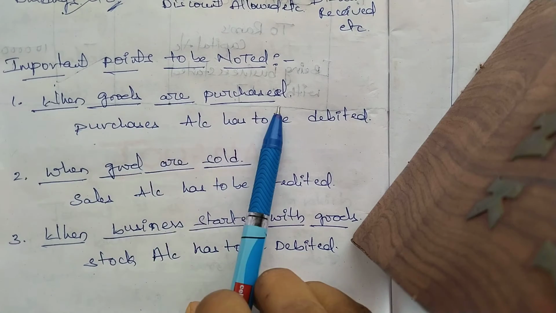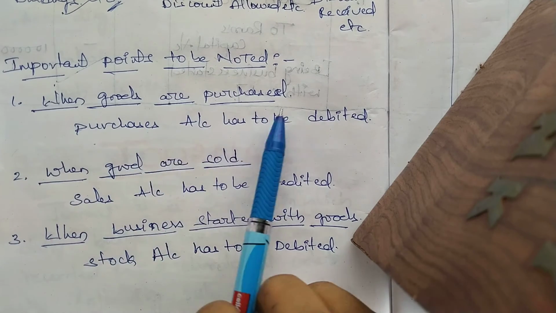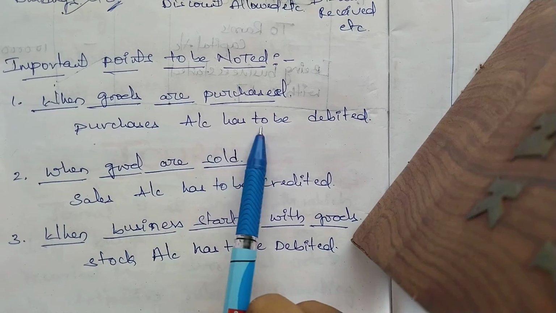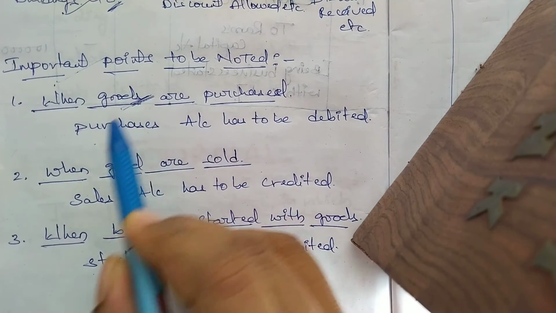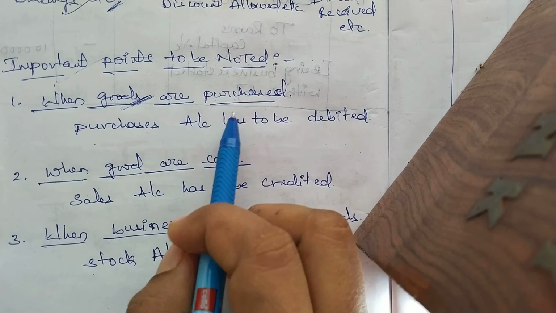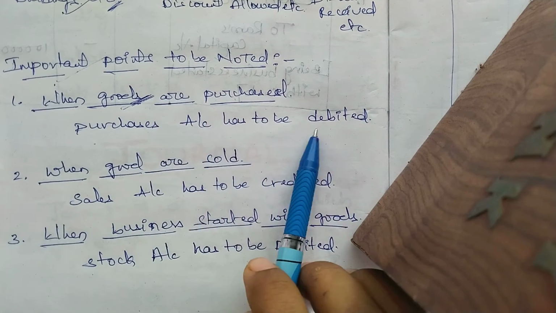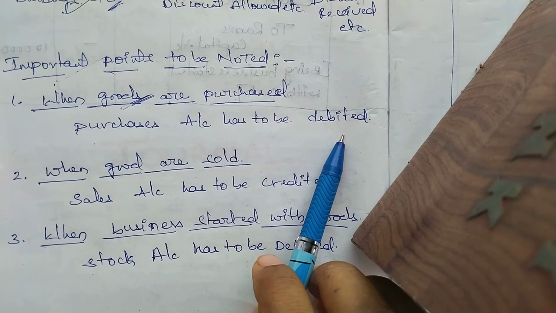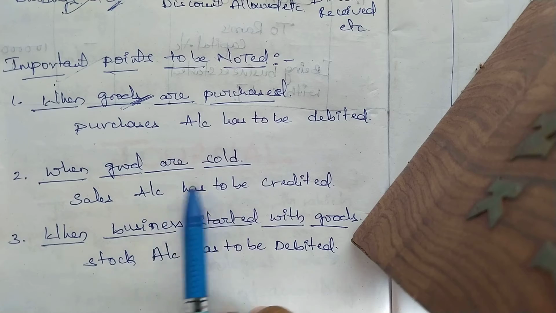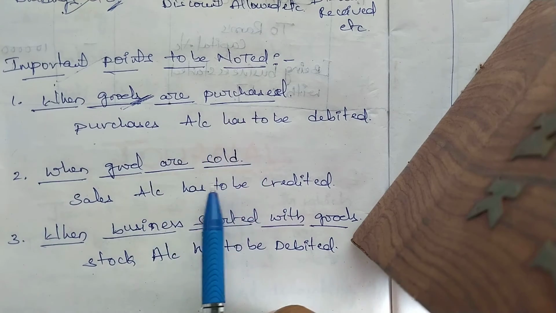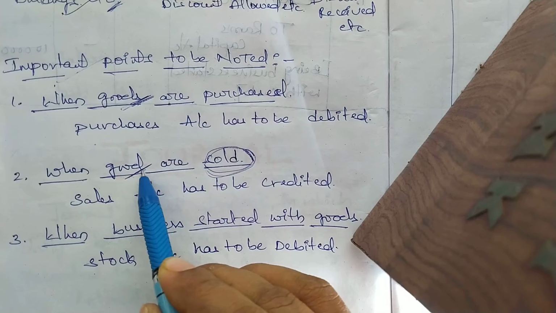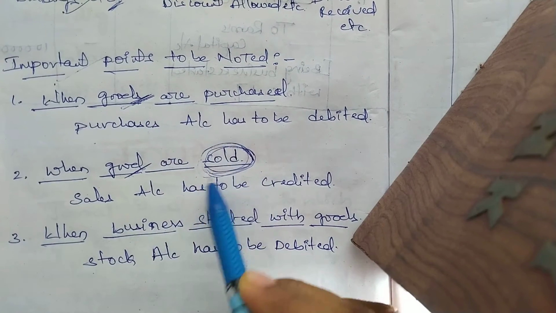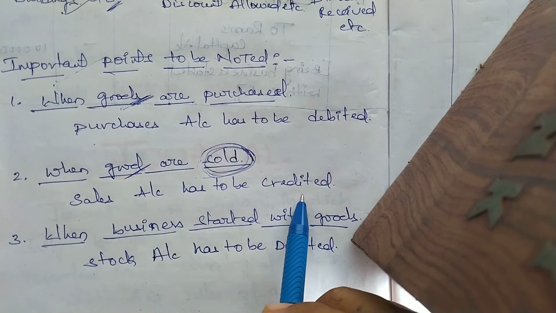When the goods are purchased, first one, purchases account has to be debited, not the goods account. You should not write the goods account. When you are purchasing the goods, purchases account has to be debited. Whenever you are selling the goods, the same format will be followed, but goods account should not come. Sales account should come. Sales account has to be credited.